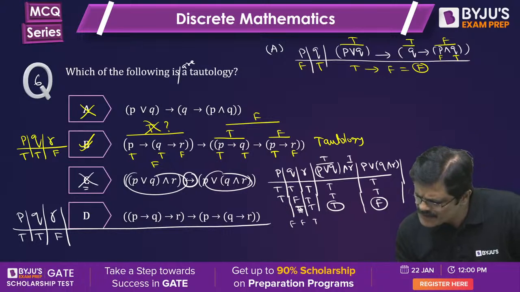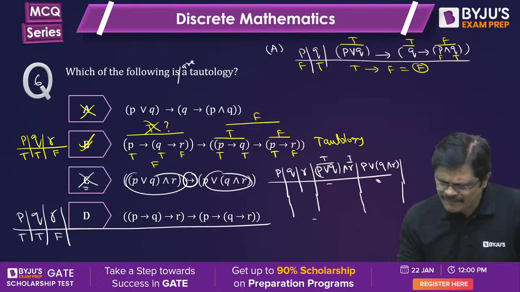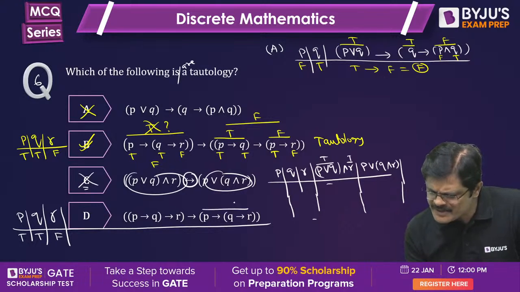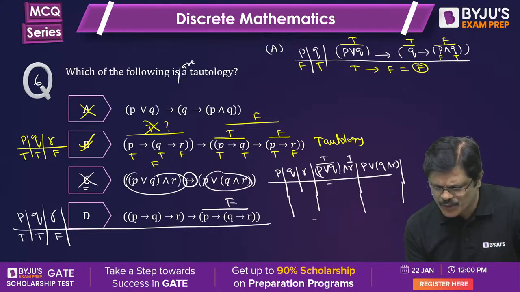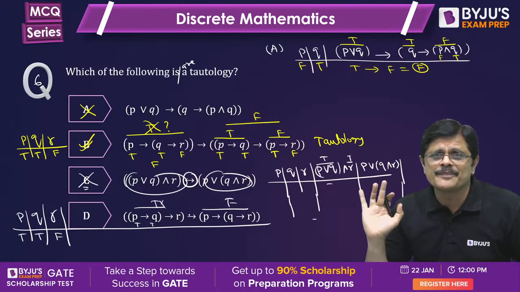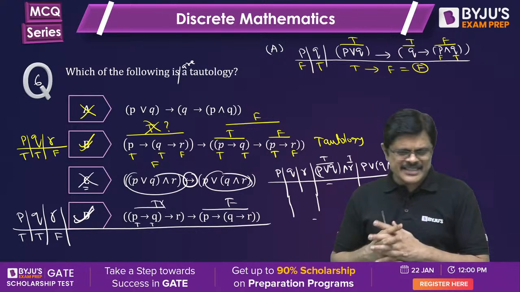I think we made a mistake. Okay, we can try. I think I made a mistake. Sorry, I haven't seen that carefully. Yes. Okay, you can do that, but it is definitely they are not equivalent, sir. Please verify that. This one is simple because this becomes false in this particular situation. True implies true, that is true, and implies false. This can never be true. So true implies false is not possible. Therefore, this is a tautology. Please check C, my dear friends.